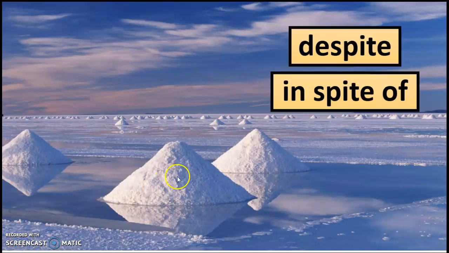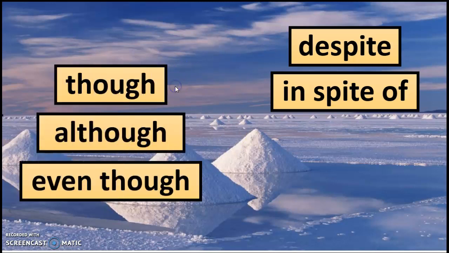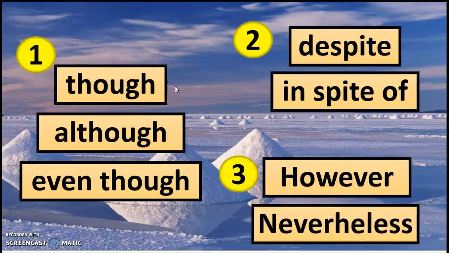We are going to divide these fancy connectors into three groups. Group number 1: though, although, even though. Group number 2: despite, in spite of. Group number 3: however, and nevertheless.